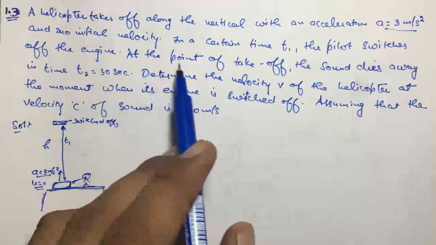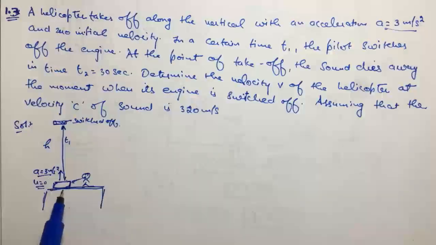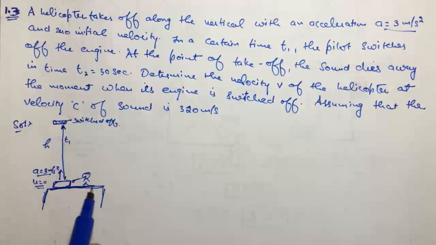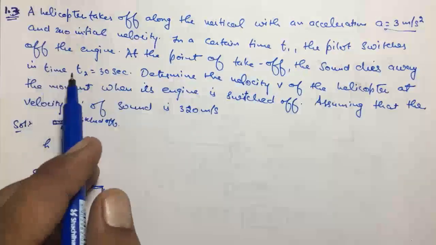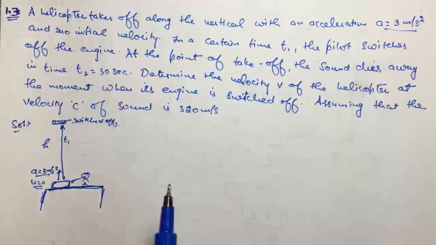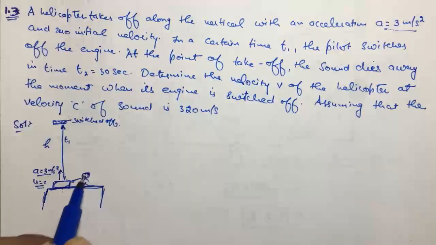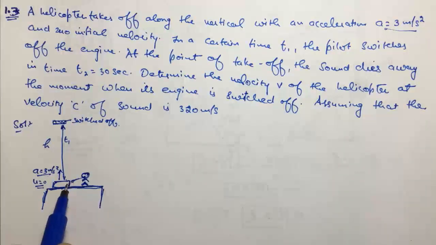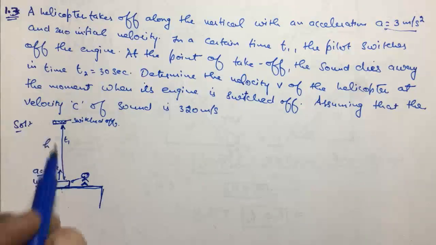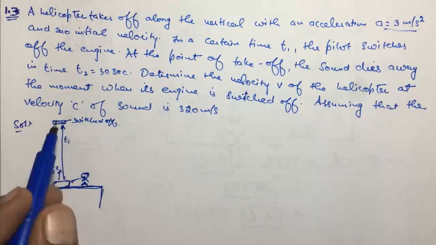After time t1 the pilot switches off the engine, and the point from where it takes off, the sound dies away in time t2 equals 30 seconds. So here is a person listening to this helicopter from initial time t equals 0, and the helicopter is going upward and he is still listening.